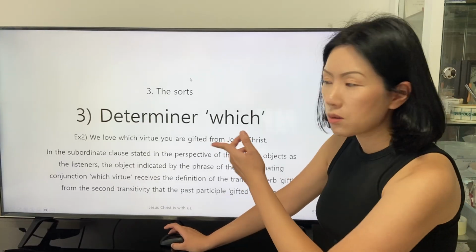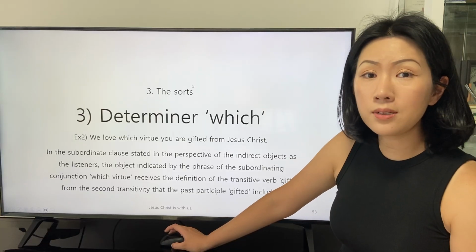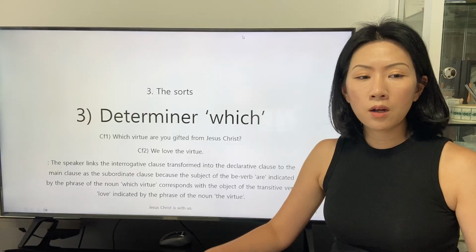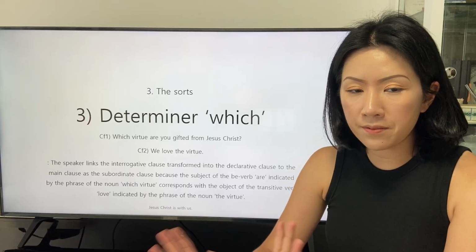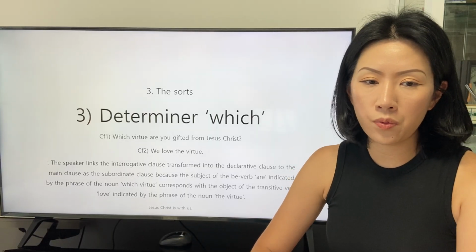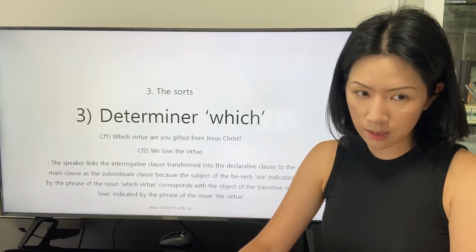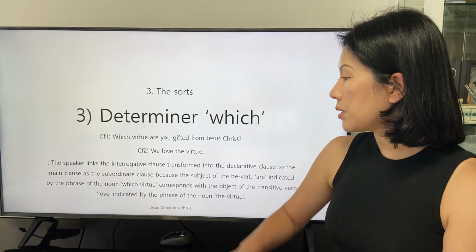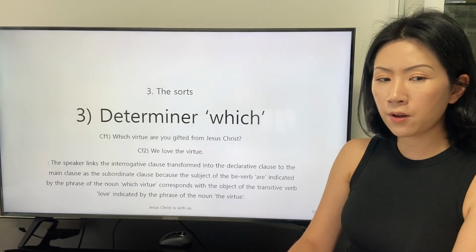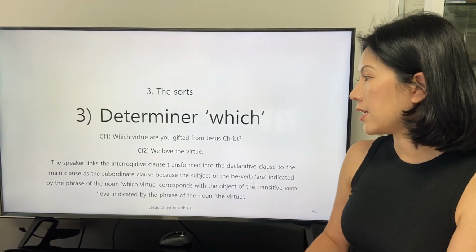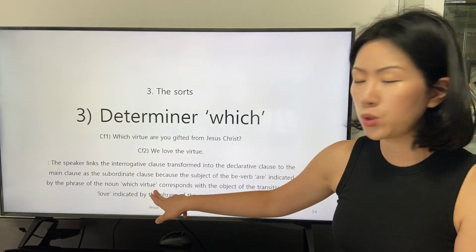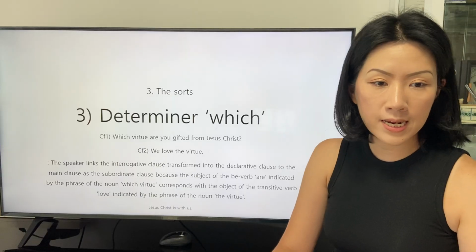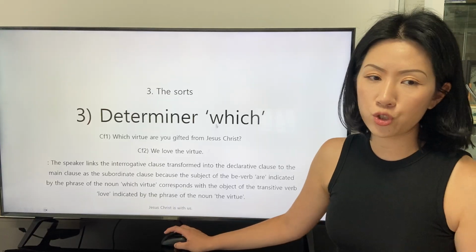That's how this second example is stated. The speaker links the interrogative clause transformed into the declarative clause to the main clause as the subordinate clause, because the subject of the be verb, indicated by the phrase of the noun which virtue, corresponds with the object of the transitive verb love, indicated by the phrase of the noun the virtue.